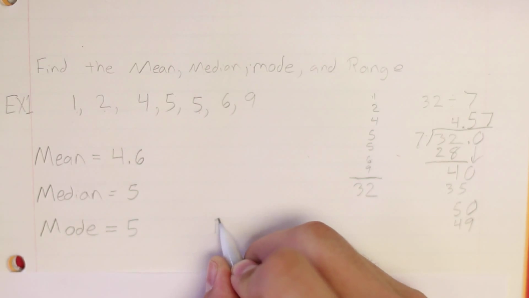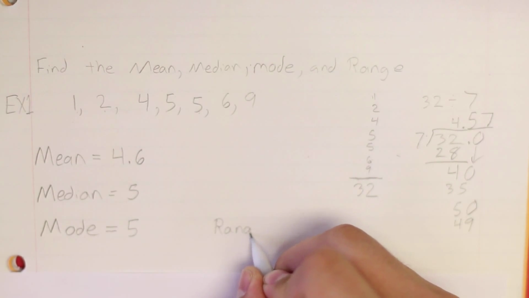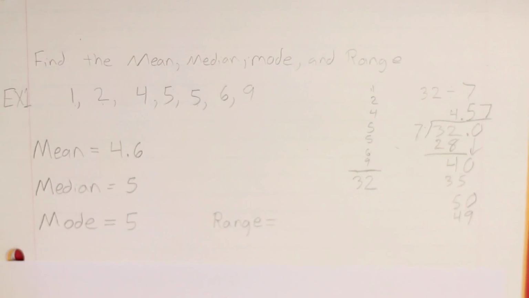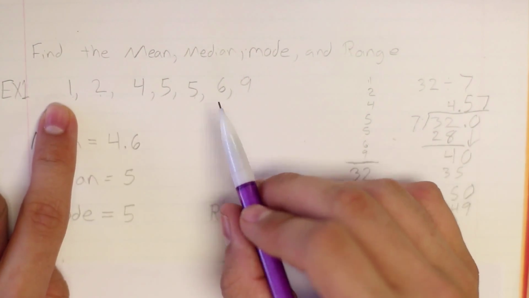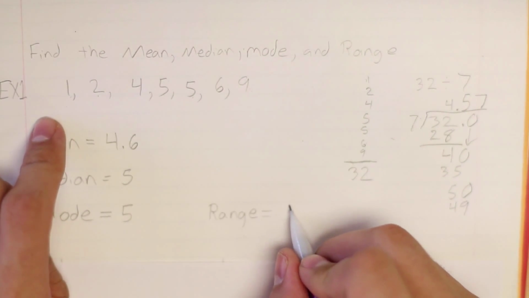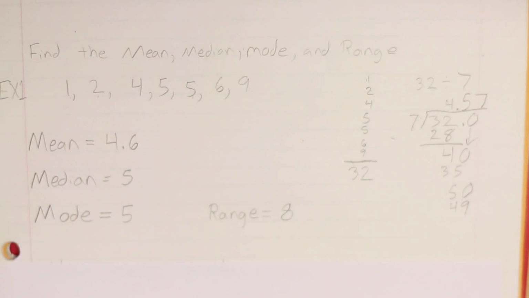Next, we're going to do the range. I'm going to put it over here. You don't have to put it here. If you wanted to put it down here, you could. Range. What does the range equal? Well, you take the smaller number and the bigger number. Remember, you do subtraction. Say 9 minus 1. You get 8. So 8 is the range.